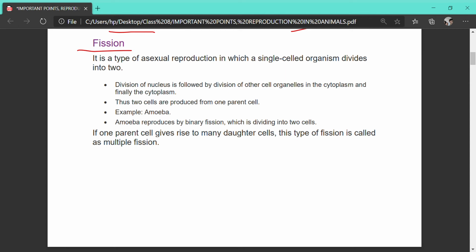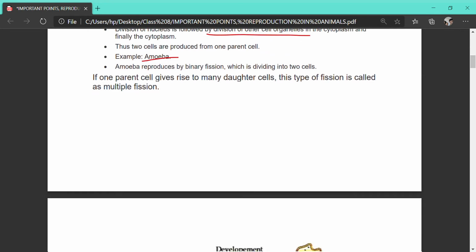The division of the nucleus is followed by the division of the cell organelles. First the nucleus divides, then the cytoplasm along with the organelles gets divided into two, and ultimately two daughter cells are produced from the parent cell. For example, amoeba. Amoeba reproduces by binary fission, by which a single amoeba divides into two daughter cells. If one parent cell gives rise to many daughter cells, this type of fission is called